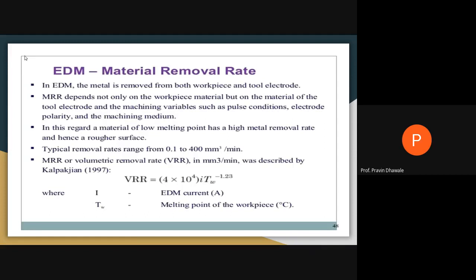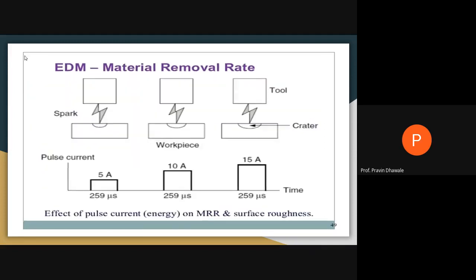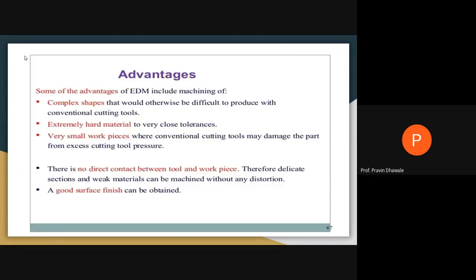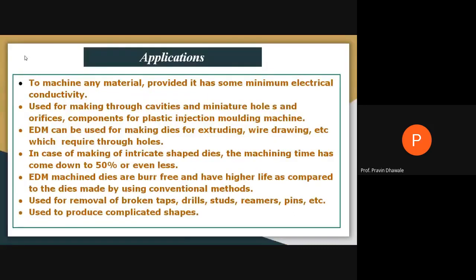Then the material removal rate, how it will be calculated, how it varies with the current, that is the energy, pulse current and pulse time. Different parameters affect the performance of the material removal rate. Then we discussed advantages, disadvantages and applications. With this, one type of machine in electric based systems, that is electric discharge machining, is over. In the next lecture we will discuss wire cut EDM, right?